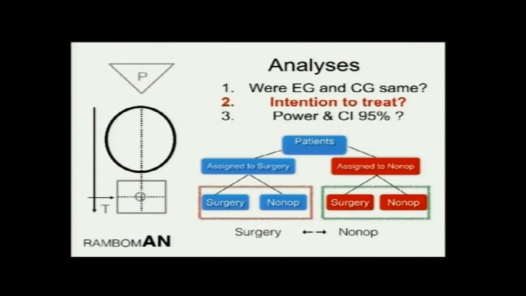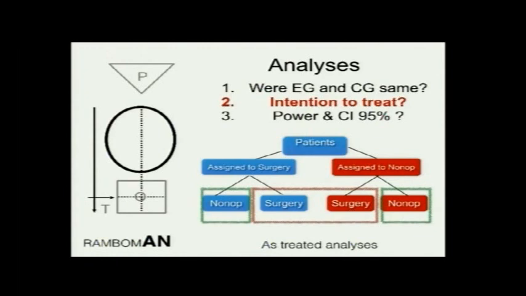Like if you have a crossover in the surgery group, there are some patients who did not undergo surgery, those patients are still considered in the surgery group, correct? So in the non-operative group, even if somebody has had surgery, those patients are still considered in the non-operative group. And this is used to avoid bias, because you are doing randomization to make sure that both groups are the same. If there is a crossover, that totally mixes things up. So that's intention to treat.